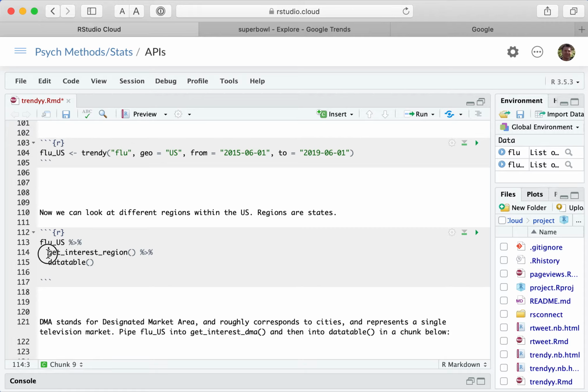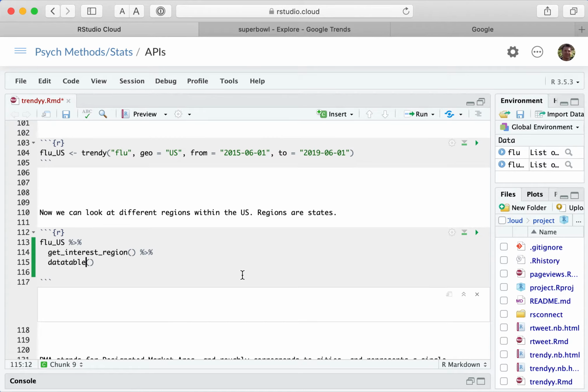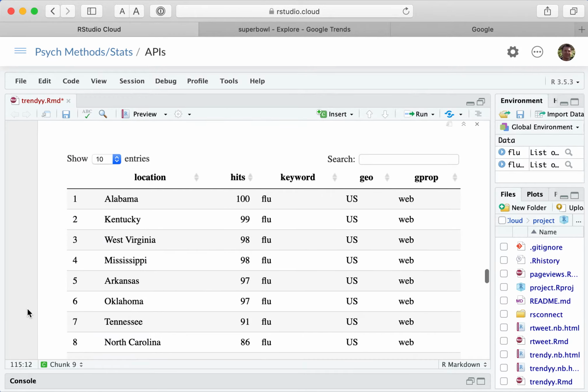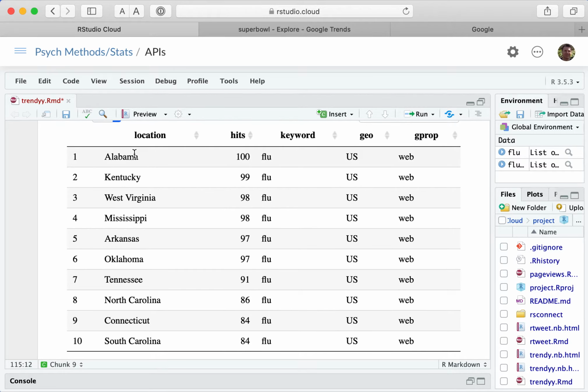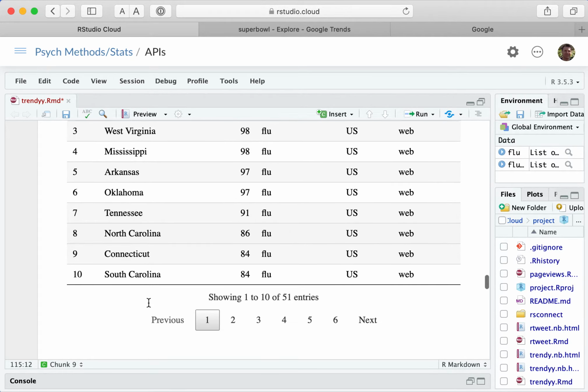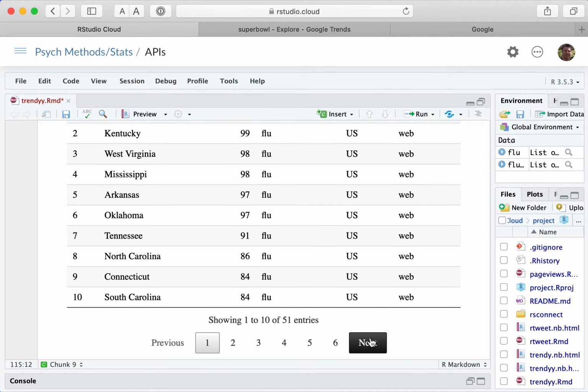And so if we limit it to the US, we can use this. Remember, before it was get interest. Now it's going to be get interest region. And when you're limited to the US and you look at different regions, it'll give you states. So I'm going to take that flu US, pipe it into get interest region, and then create a data table. And so you can see there's a column called location that just lists all the states. And it says 51.